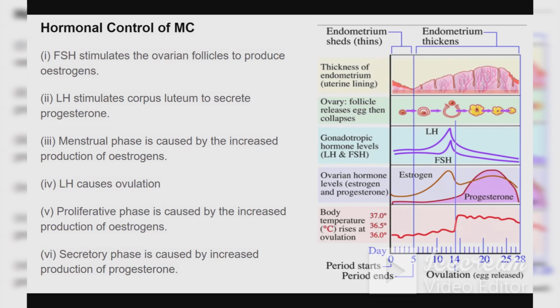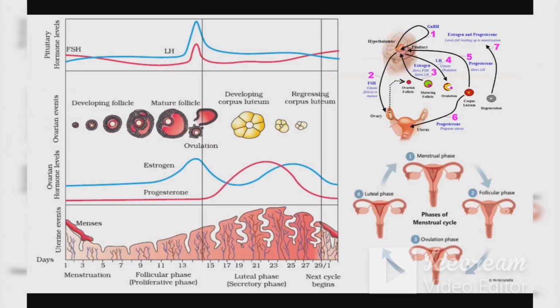Also, about the body temperature, the body temperature increases during the ovulation period. From the ovulation period till menstruation, we would feel as if there's a feverish feeling or not feeling well, uneasiness, because the body temperature increases.